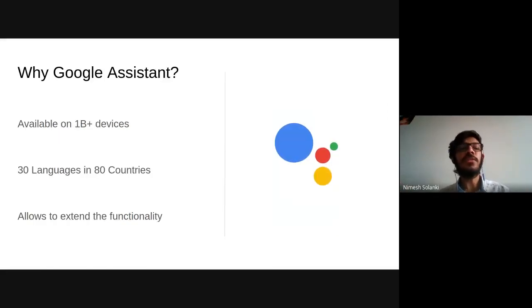Now, moving on to Google Assistant. Why Google Assistant? Why should you develop for Google Assistant? Why not for some other applications or other technologies? It is currently available on 1 billion plus devices, because it is available on Android phones, and 90% of the smartphone market in India is Android. It comes built into Android phones, and it also comes in smart watches, smart speakers, earphones, earbuds, everything. Google Assistant is integrated, that's why it's available on 1 billion plus devices.